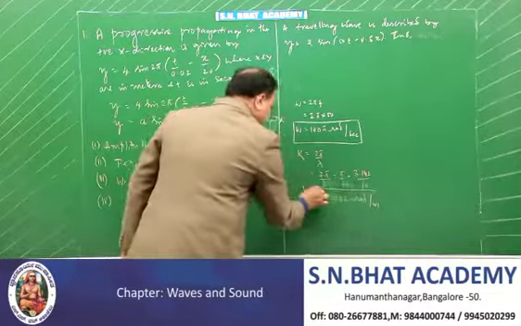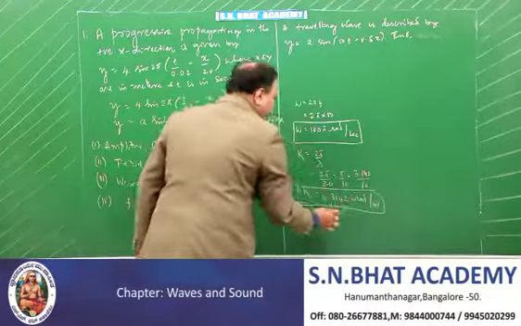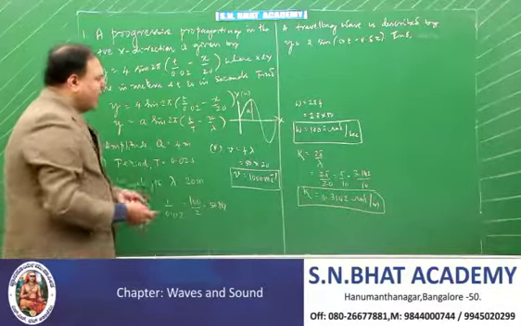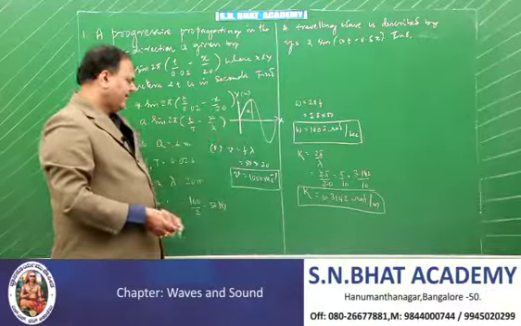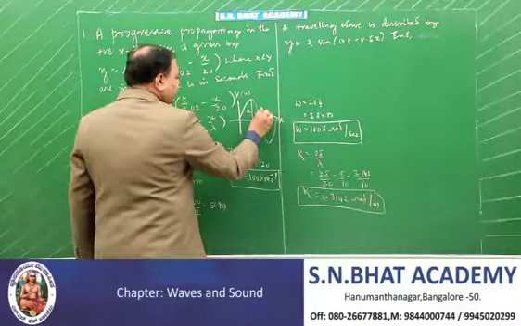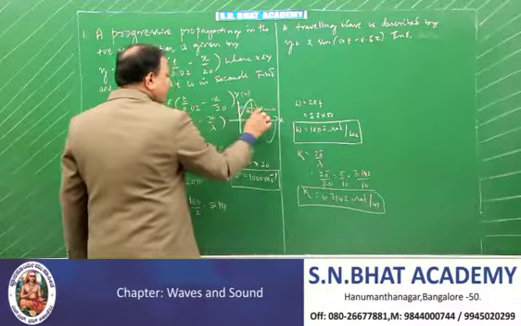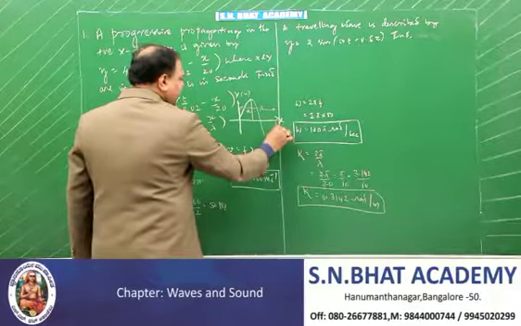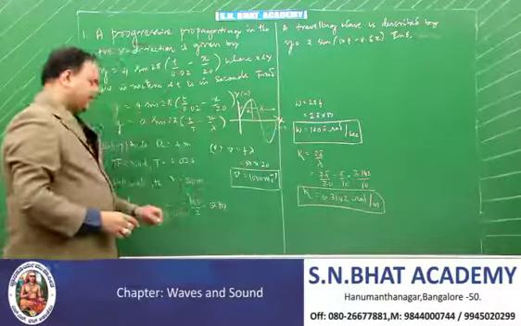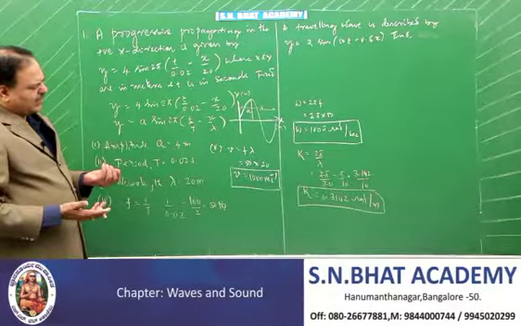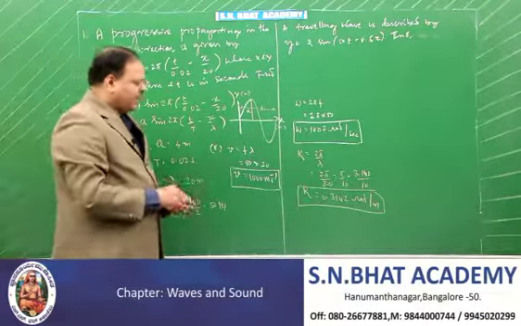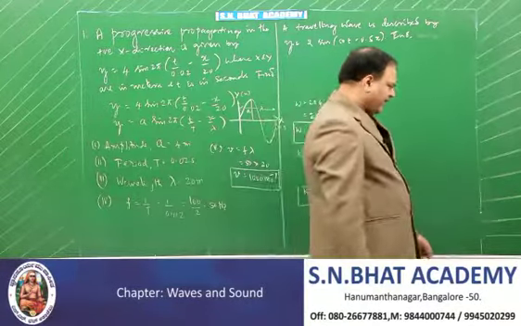Therefore, that's all the questions that can be asked in this. At the most, what can be asked? Amplitude. What is the unit of amplitude? Meter. Then the wavelength. Wavelength is parallel to what? The x-axis. Whatever the unit of the x-axis is, the same is the unit for the wavelength. That's why it is meter. Time is in seconds. The rest of the things you can calculate very easily. That's all. It's a very important question for 5 marks.